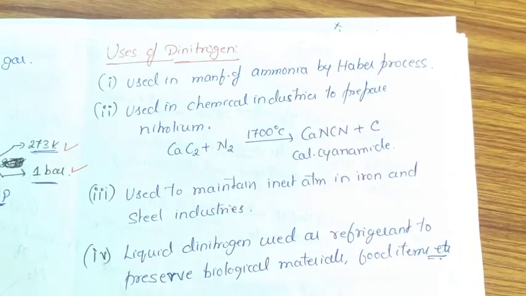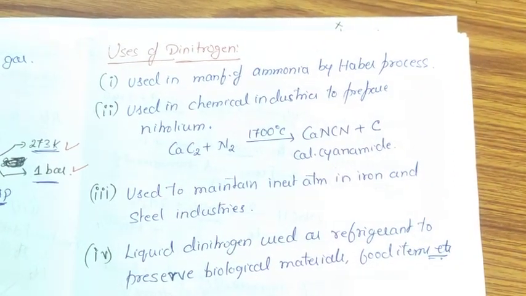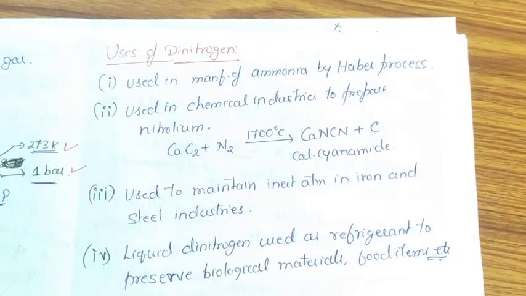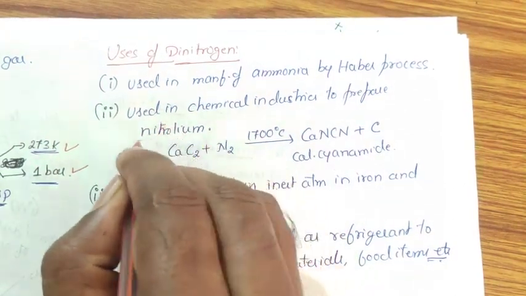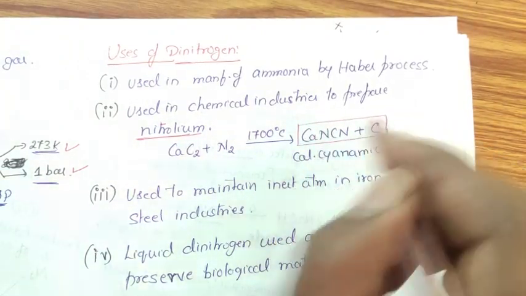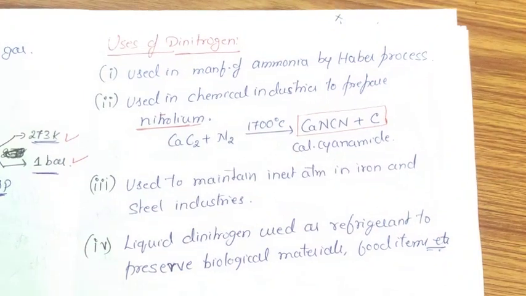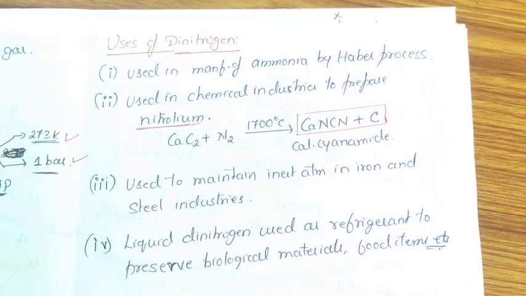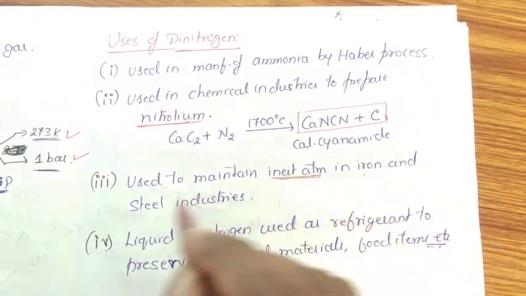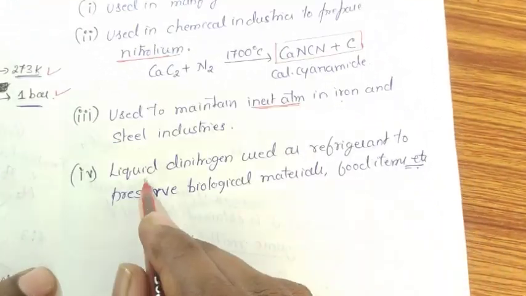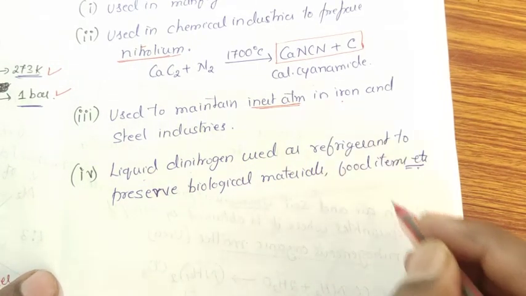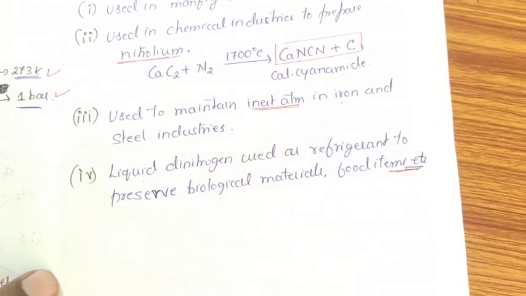Coming to the uses of dinitrogen. It is used in the manufacture of ammonia by Haber process, and in chemical industries to prepare calcium cyanamide. You have already studied this under S block elements in first year PUC. It is used to maintain an inert atmosphere in iron and steel industries. Liquid dinitrogen is used as a refrigerant to preserve biological materials as well as food items.